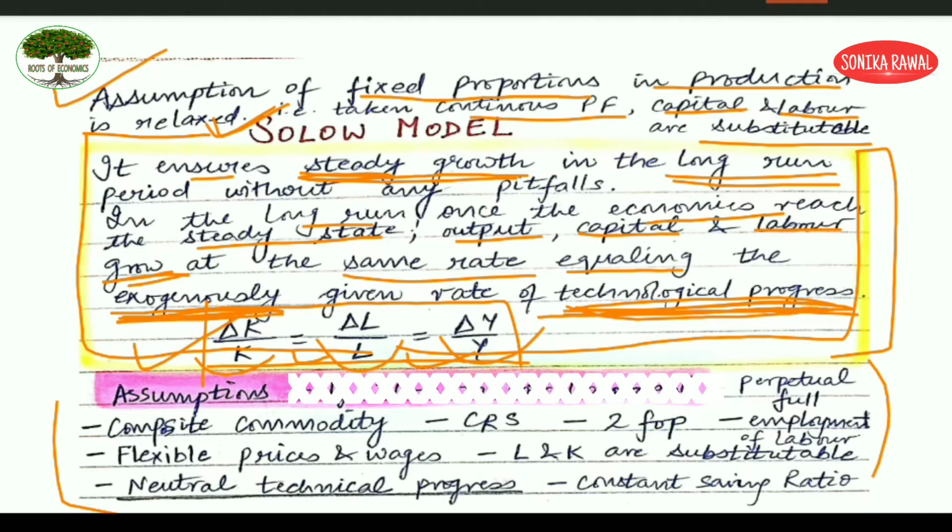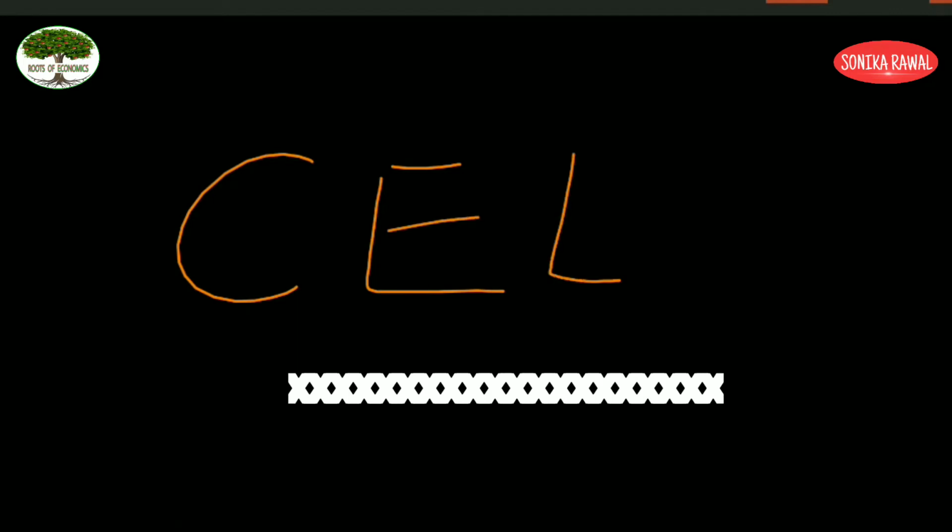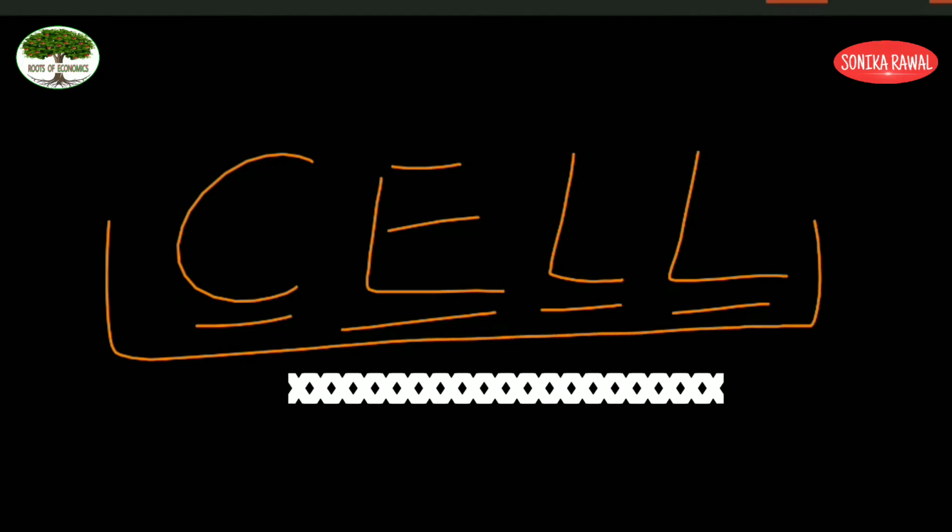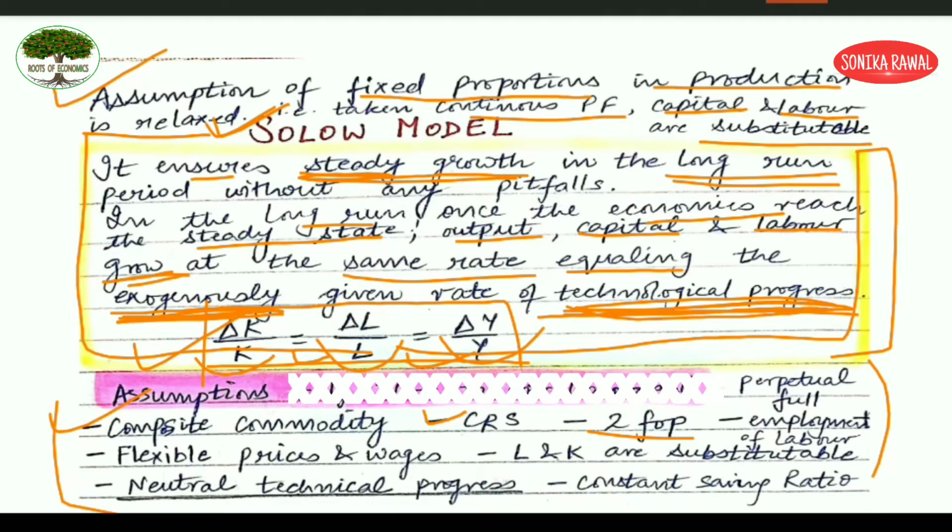Students, these are my handwritten notes, and if you want to get comfortable with these notes, it is very essential that after watching this video, you prepare your own notes with the help of this video. These are the assumptions, briefly. Solow considers one composite commodity, only one commodity. Then it follows constant returns to scale. Two factors of production, which are capital and labor. Otherwise, how many factors of production are there generally? You can remember with this trick, CELL: capital, entrepreneur, land and labor are the basic four factors of production in any economy. So Solow is considering just two factors of production, capital and labor.